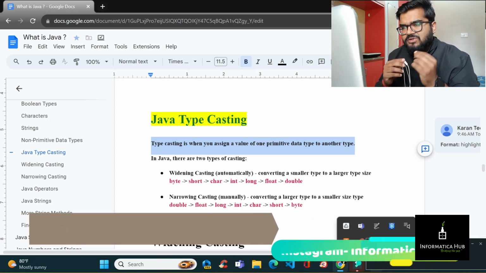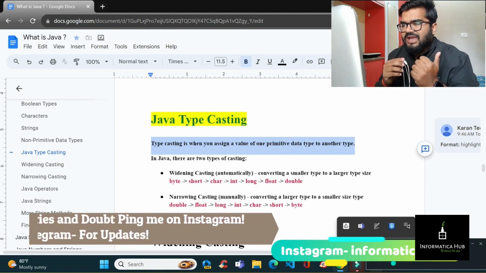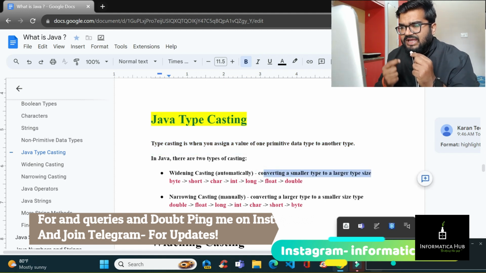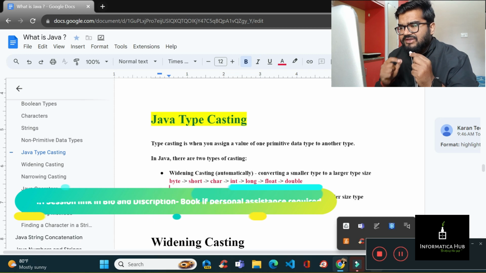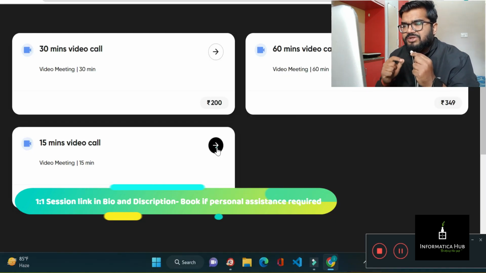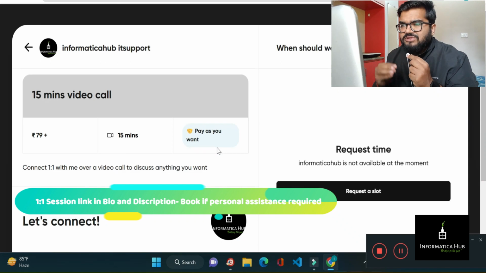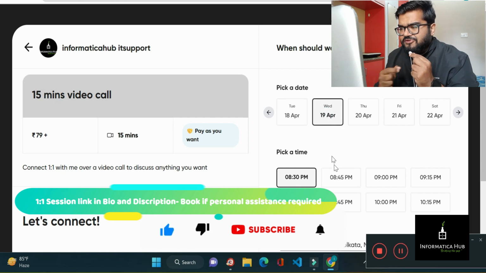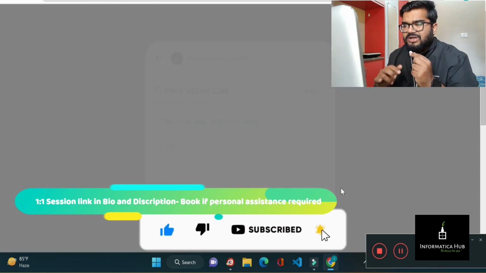Now typecasting, as I mentioned, is changing the value of one primitive data type to another data type. Primitive data types are byte, short, char, long, float, double. What exactly happens when you move from a smaller to a larger type, from one primitive to another? If you are moving from a smaller data type to a higher size data type, then it's named widening. And if you are converting a larger data type to a smaller type, then it's known as narrowing casting.